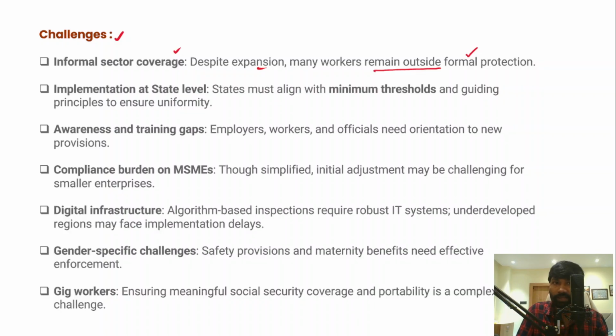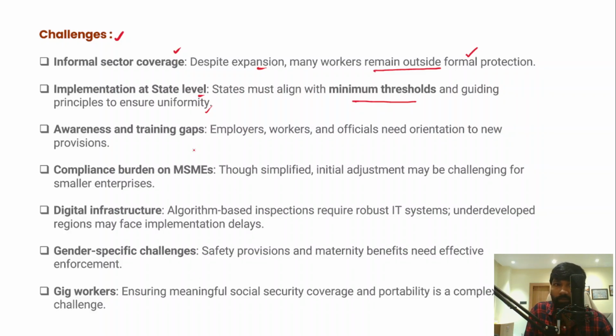The second thing is implementation at the state level, right? Because once these labor codes are framed, all the state governments must align with the minimum thresholds and at the same time the guiding principles, so that there is uniformity throughout the country. So this uniformity throughout the country is a very important aspect.